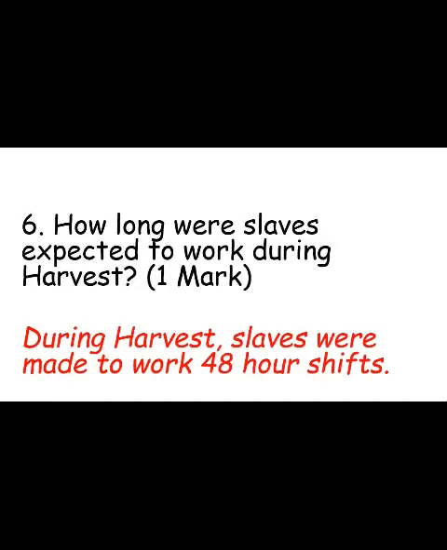Question number 6. How long were slaves expected to work during harvest? Now, this question specifically links to when they were in America. So after that Middle Passage, when they were sold and they were expected to work on the plantations, which is another word for the farms, harvesting all of the crops there. Now, during the harvest, slaves were made to work 48-hour shifts. This is when work was at its maximum and they needed as much from the ground as they could get. So all of the slaves were expected to work flat out until the work was done.